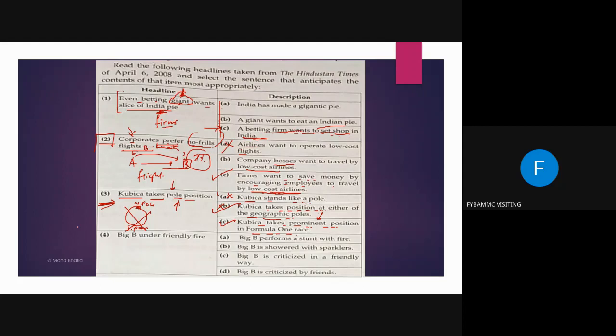Now question number 4 is Big B under friendly fire. What does that friendly fire mean? Does that mean Big B performs a stunt with the fire? No. Big B is showered with sparkles? No. Big B is criticized in a friendly way? I think yes. Big B is criticized by friends? No. So that means Big B under friendly fire means Big B is criticized in a very friendly way.